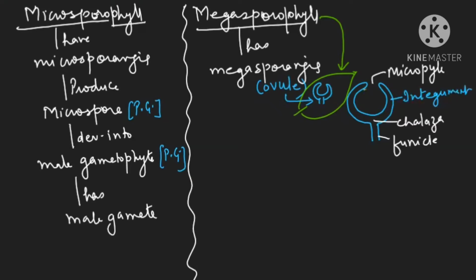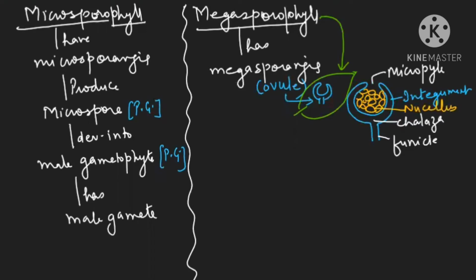Inside it, you find this mass of tissue, which is known as nucellus. So this nucellus is present here. So this is the structure of the ovule.